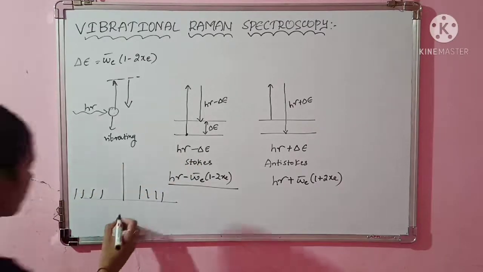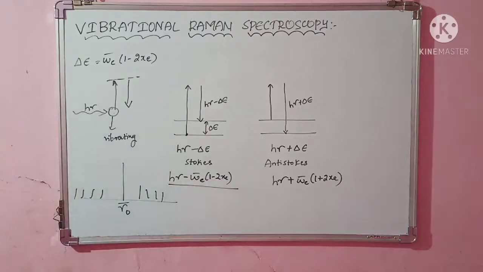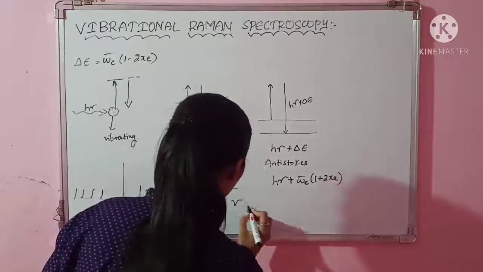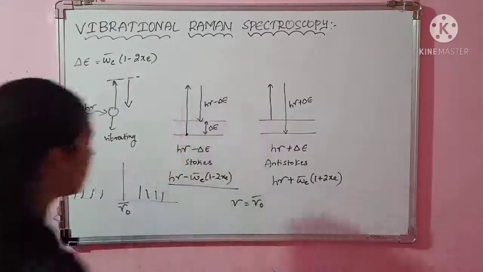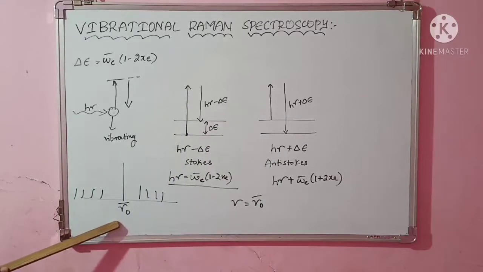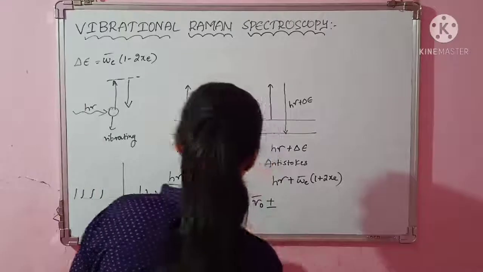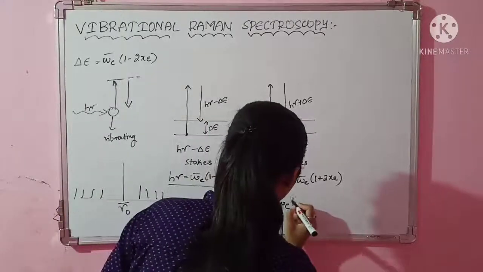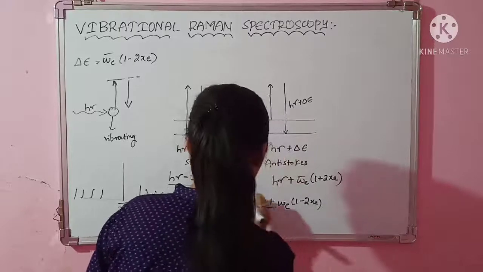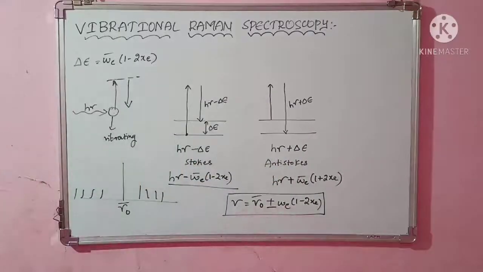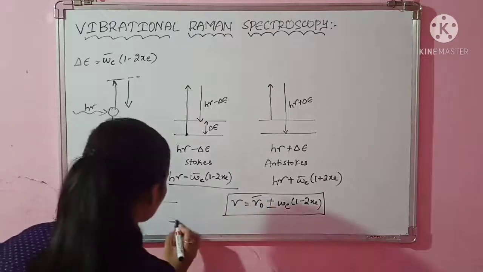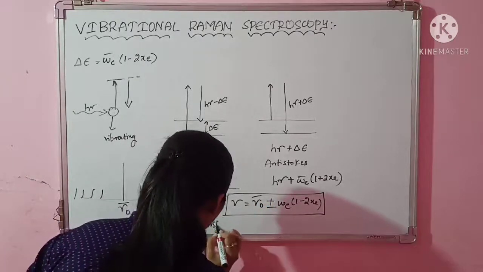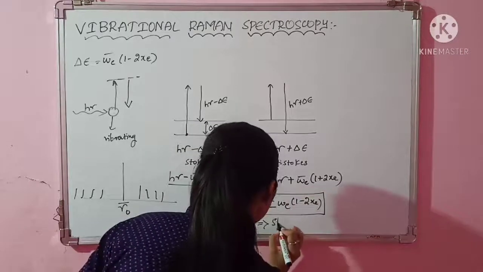Okay, so here the actual wave number will be there, that is mu0 bar. So the final wave number will be the initial wave number plus this quantity or else minus of that quantity. So generally how we can write that expression? I'll show you. Nu is equal to mu0 bar. So what is mu0 bar? This is the actual wave number. Okay, plus or minus I can write. General equation I can write plus or minus omega E 1 minus 2 xc. So I can write this as general expression. What does plus indicate? Plus implies anti-Stokes lines, and minus implies Stokes lines.